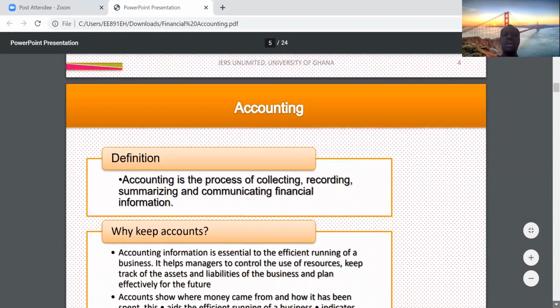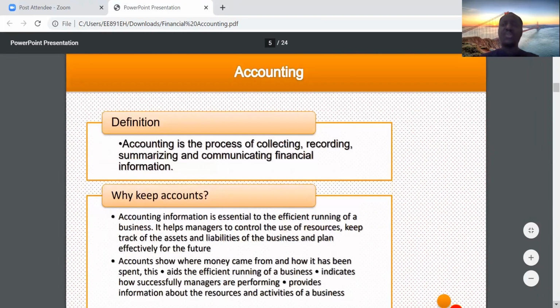Okay. So accounting, what is accounting? When we say accounting, what is accounting? Accounting is simply the process of collecting, recording, and summarizing and communicating financial information. So when we talk about accounting, there are four parts to it. And this is very important.